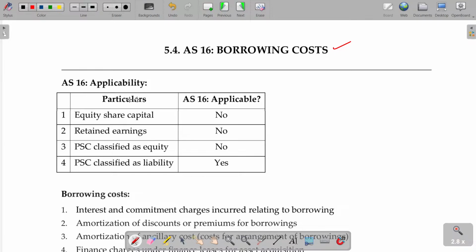See, on the liability side of your balance sheet, you have capital: equity share capital, preference share capital, retained earnings, non-current liabilities, current liabilities. Whatever amount we generate will be payable to these parties also.